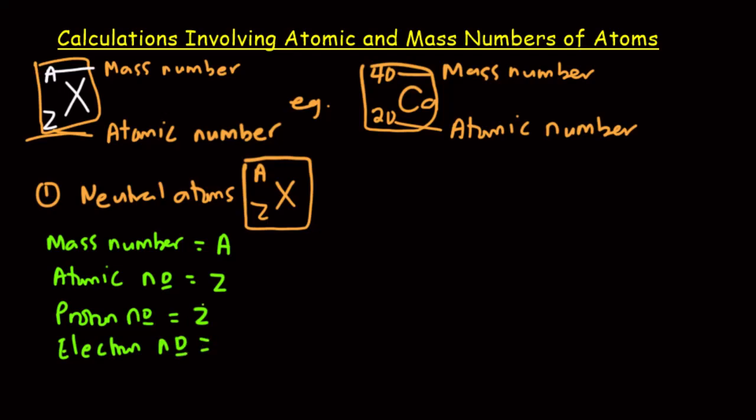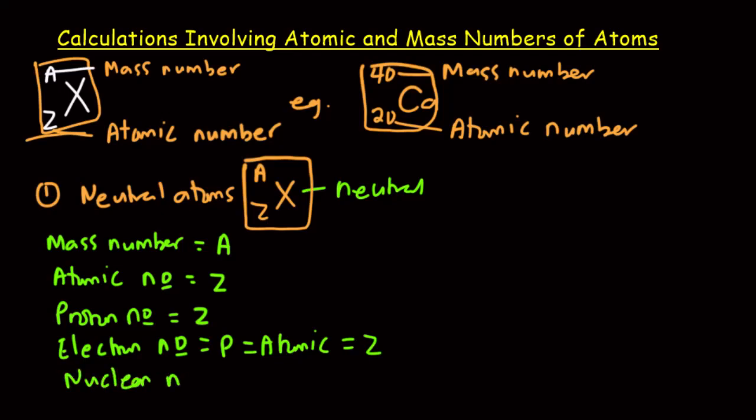In this case, because this is a neutral atom, the electron number is always equal to the atomic number. That is for a neutral atom. So we can say that the electron number is the same as the proton number, which is also the same as the atomic number. So this is also Z. Now, what about the nucleon number? The nucleon number.